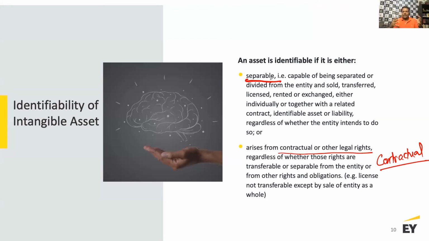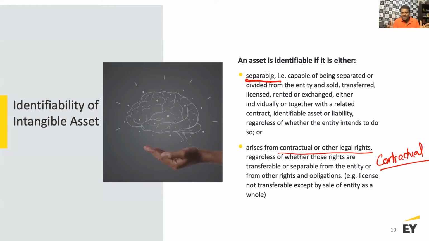So for an intangible asset to be identifiable, it has to meet either of the criteria, separable or contractual. So it has to be identifiable because it is separable, right?